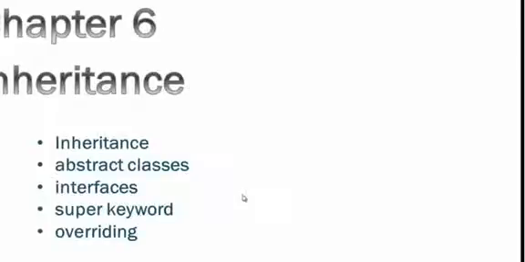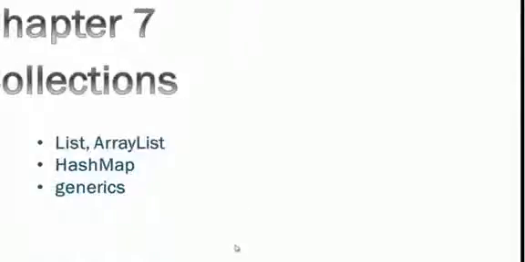Then we will do a quick review of all the topics. In chapter 6 we are going to learn about inheritance, that is abstract classes, interfaces, the super keyword and the concept of overriding. In chapter 7 we will be introduced to collections, that is list, array list, hash map and generics, and then we will have a quick review of all the topics we did till then.